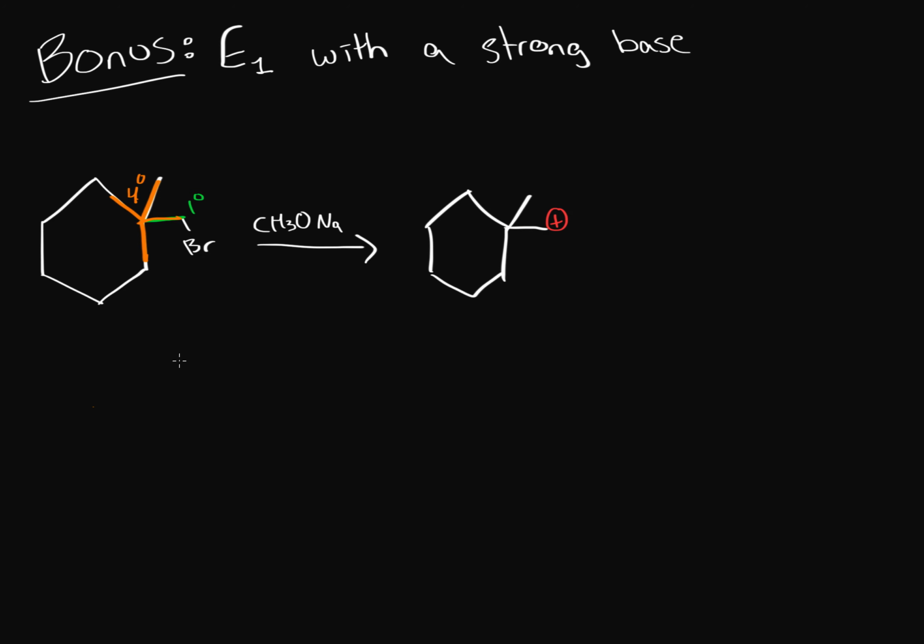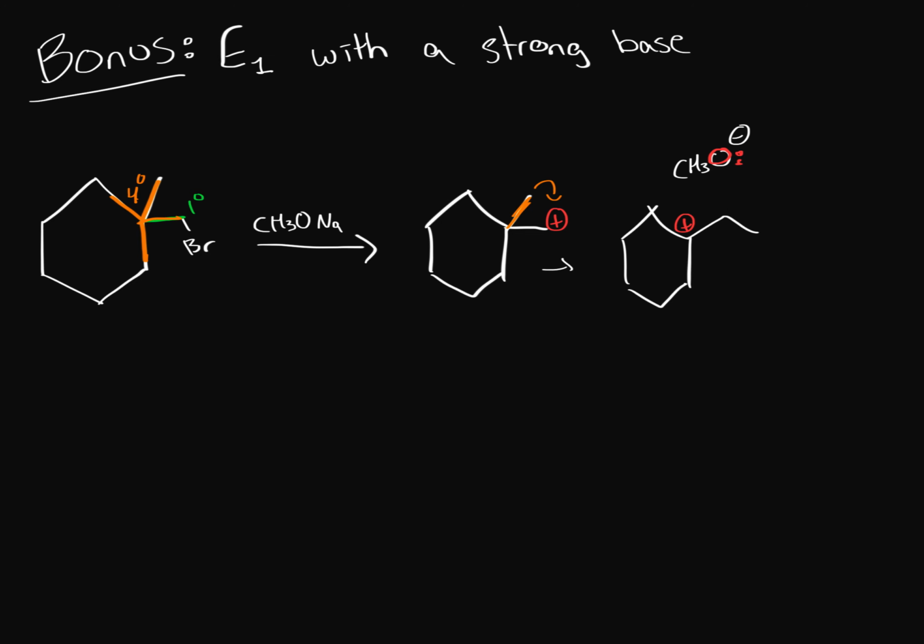And so if we do a methyl shift where we move this methyl group over here, we're going to get this other intermediate. It's a cyclohexane again, but now it has an ethyl group, and we have a carbocation right in the middle over here. And now our strong base, the methoxide ion, CH3O with a negative charge, is going to use one of its lone pairs and abstract the hydrogen. Now the reason it's not doing an SN1 mechanism is because it's a strong base, and it's more likely to abstract a hydrogen than perform a substitution in this situation.